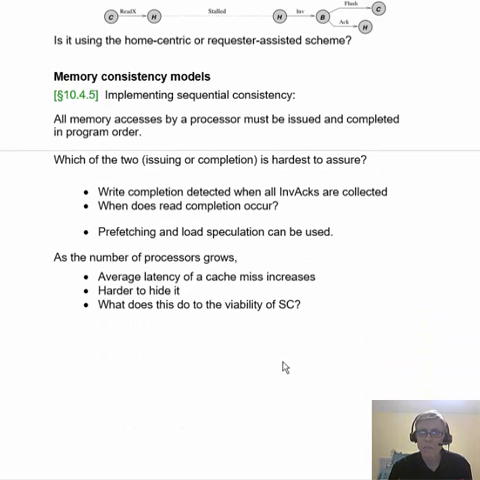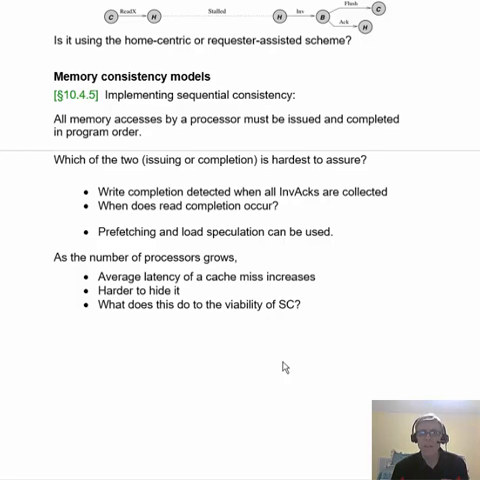Now let's talk a little bit about memory consistency models. When implementing sequential consistency, all memory accesses by a processor need to be issued and completed in program order. Now that says issued and completed in program order. Which of the two is harder to assure, issued in program order or completed in program order?